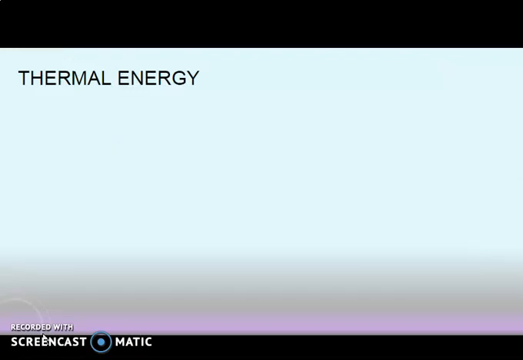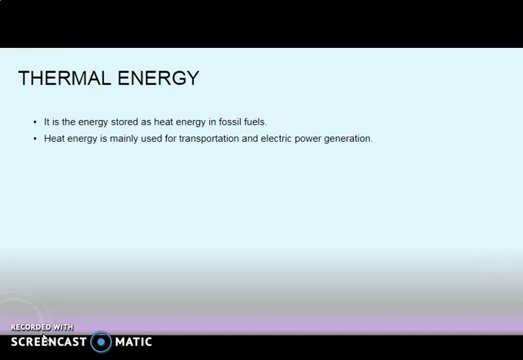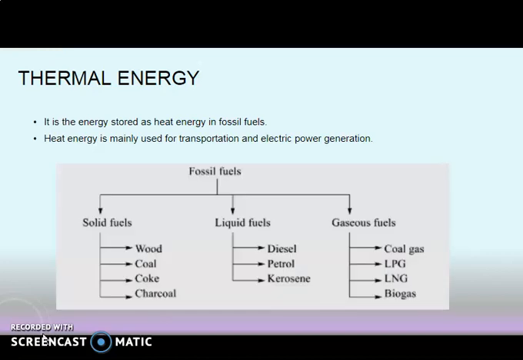So next we can see what is thermal energy. It is the energy stored as heat energy in fossil fuels. This heat energy is mainly used for transportation and electric power generation. The fossil fuels can be classified as solid fuels, liquid fuels and gaseous fuels.